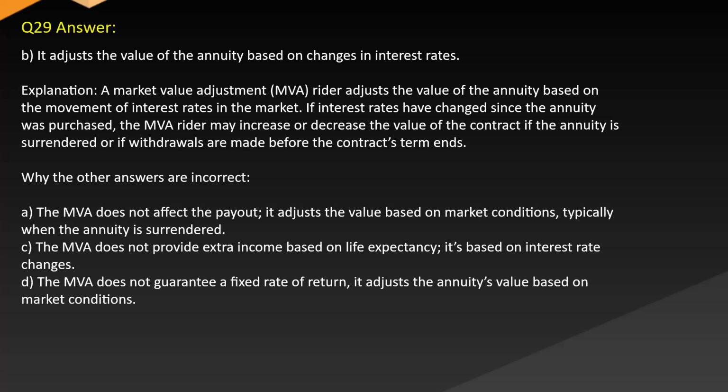While the other answers are incorrect, A. The MVA does not affect the payout. It adjusts the value based on market conditions, typically when the annuity is surrendered. C. The MVA does not provide extra income based on life expectancy, it's based on interest rate changes. D. The MVA does not guarantee a fixed rate of return, it adjusts the annuity's value based on market conditions.